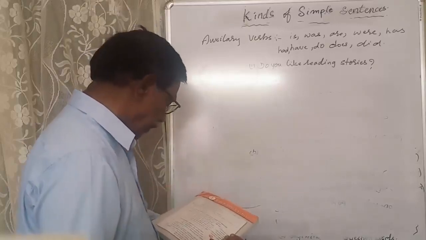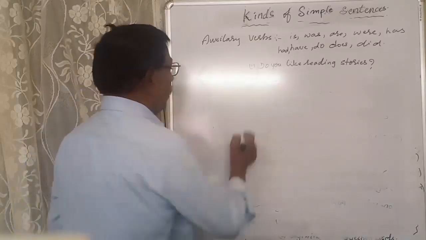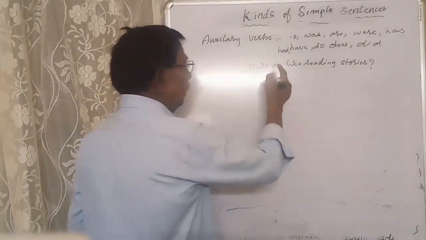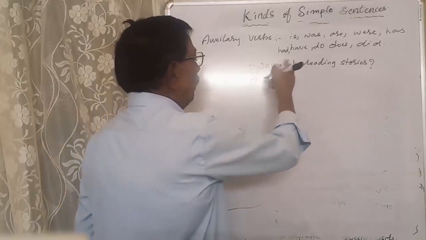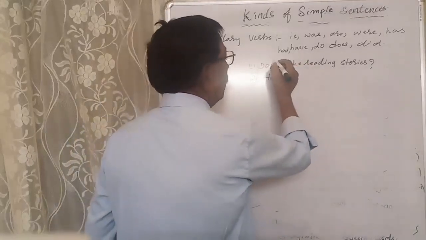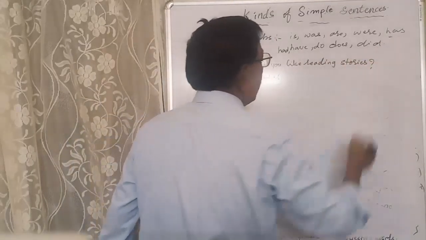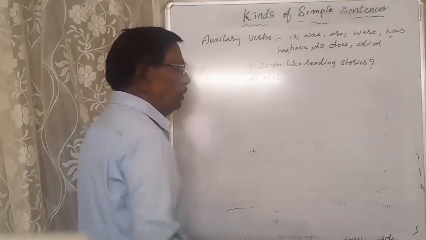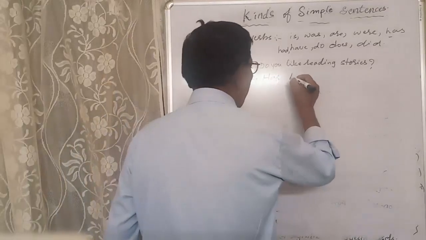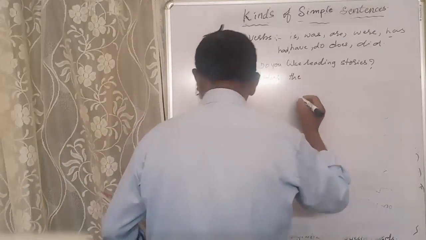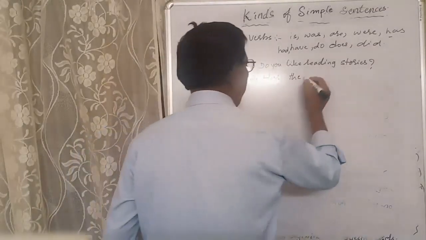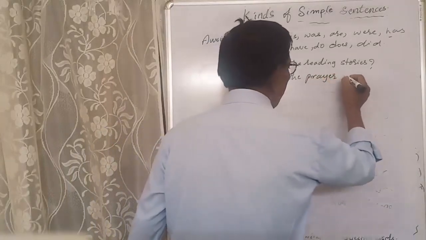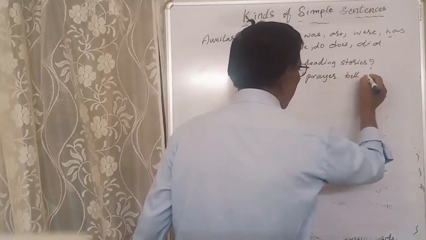Another one: Has the prayer bell gone? Second one. Has is there in the words of auxiliary verbs? Yes, "has" is there. So we have begun the question using "has". Has the prayer bell gone?